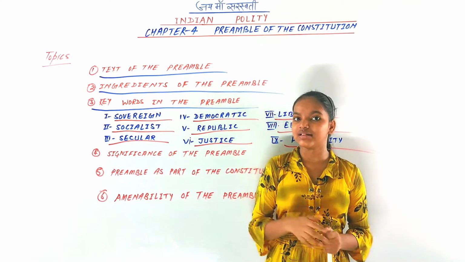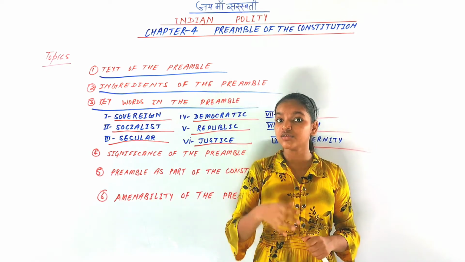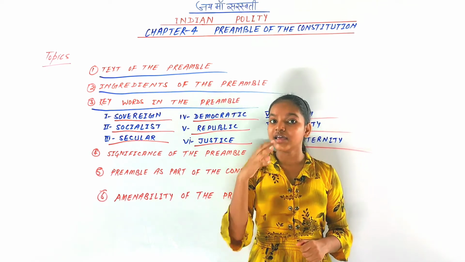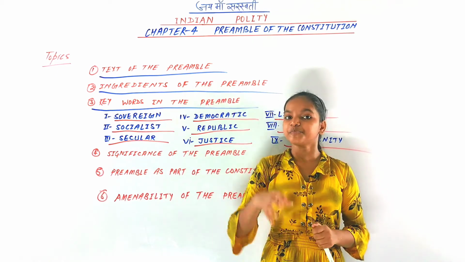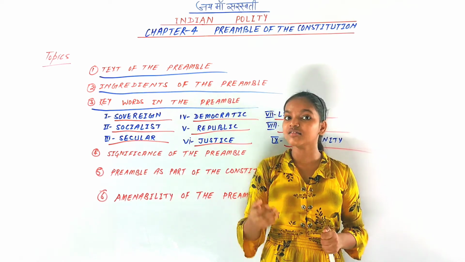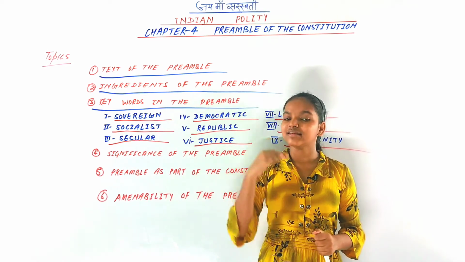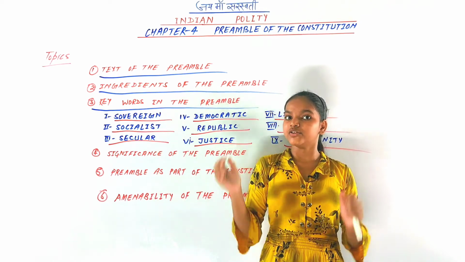The dignity of individuals is not only in the sense of a better or high setup. K.M. Munshi, who was a member of the drafting committee, said that the dignity of individuals is in the sense of making every individual sacred.